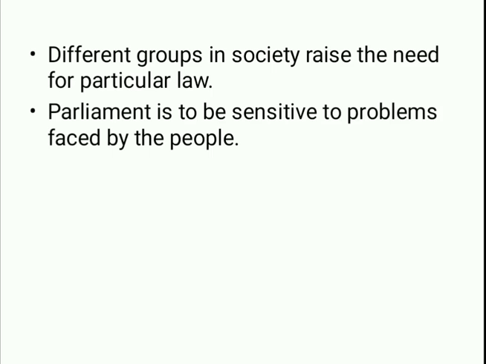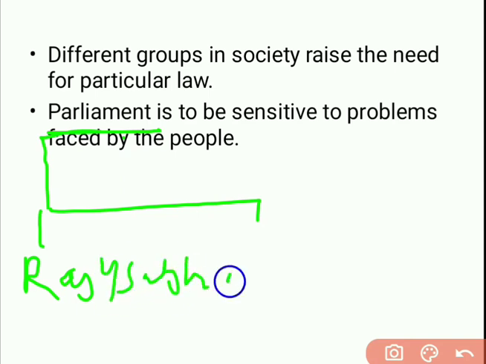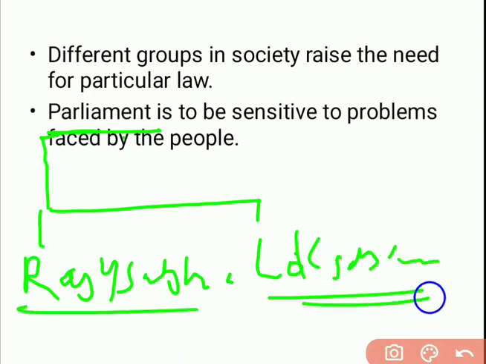First of all, we will try to understand the structure of parliament here. In parliament, there are two houses. One is Rajya Sabha and another is Lok Sabha.